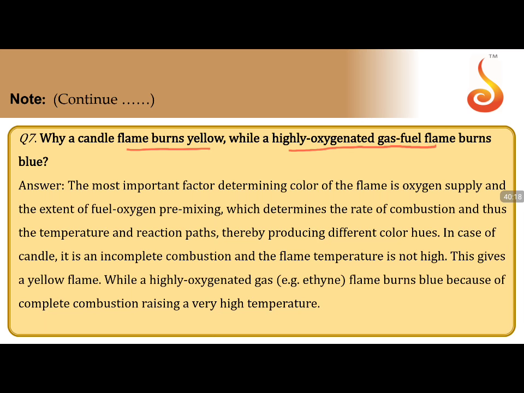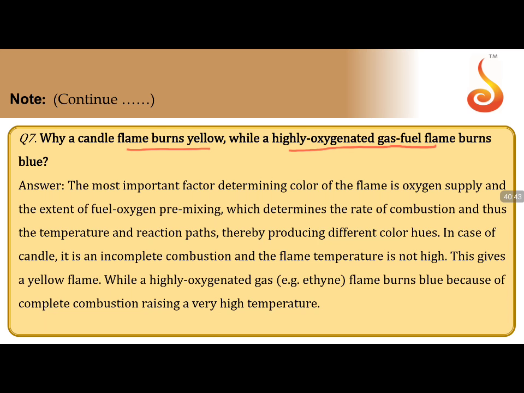When you turn on the Bunsen burner, you will see the blue flame, slightly orange flame, and at the top a red flame. The Bunsen burner has this special property of different colors.